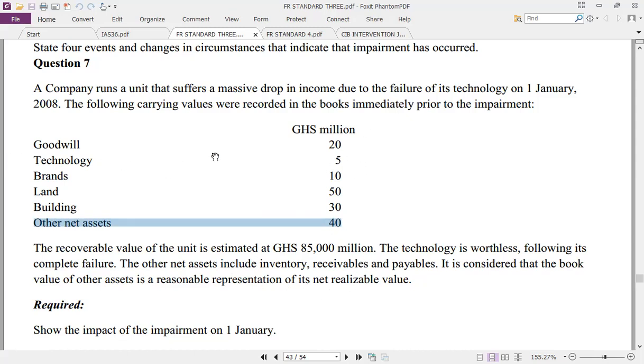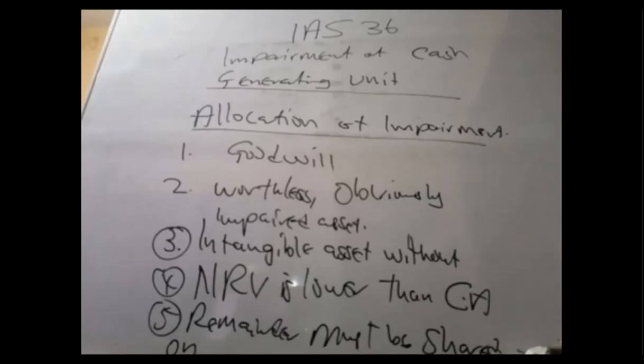Okay, so let's do something in here. Quickly, what's the current amount? Kindly sum up 20, 5, 10, 30, 40. Let's put them together. Let's find the impairment. Recoverable amount is 85. In some extreme cases, you have to estimate the recoverable amount by yourself. How do you do that? You compare the value in use to the fair value less cost of disposal and select the highest among the two. That is all. Good. So let's go to the board.